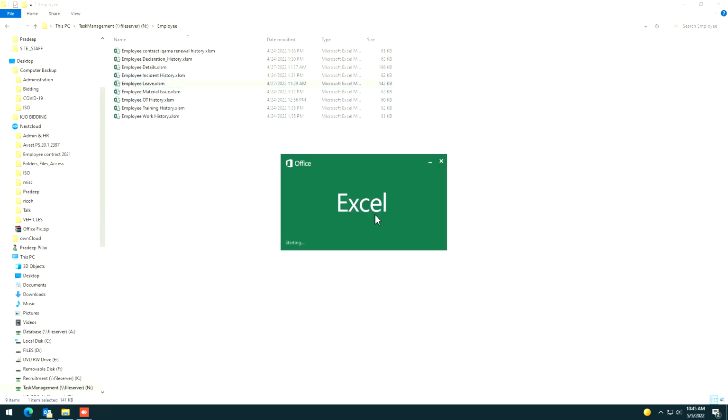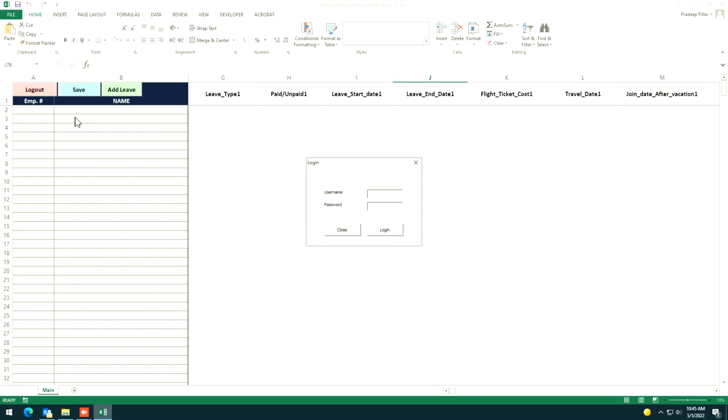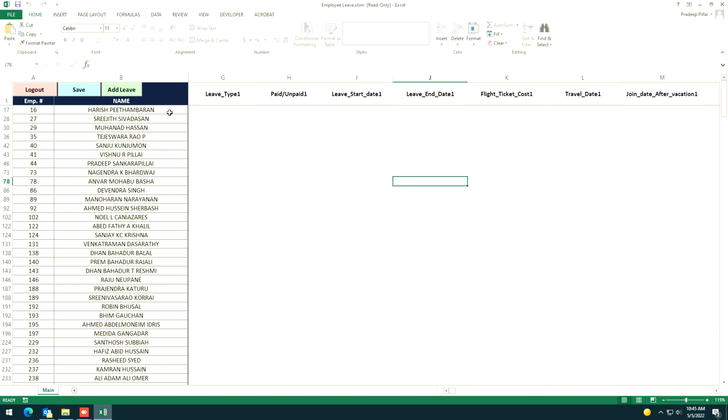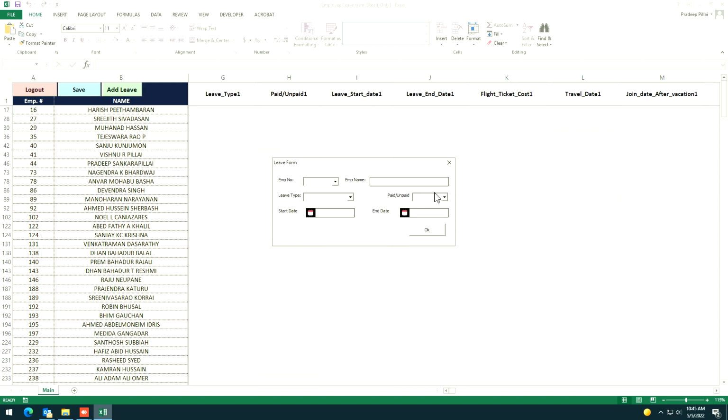Okay, employee leaves, this will be updated by the admin department. If any new leave application is there, what is the leave type and all. I'll apply, Pradeep. What is the leave type, paid, unpaid, and so on. And you can simply add leave, with employee number and employee name, and Pradeep can do this. I'll explain to him if required. In case of any doubts, you can sit in the meeting, and during the next meeting we can discuss that.